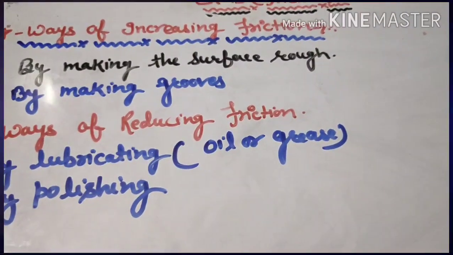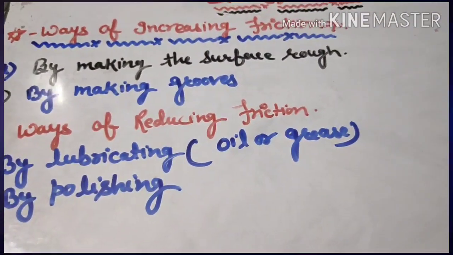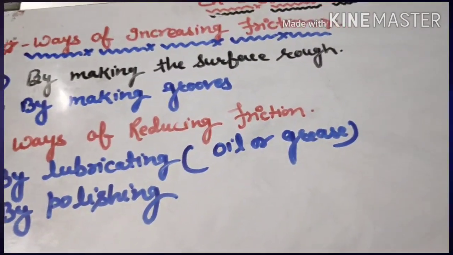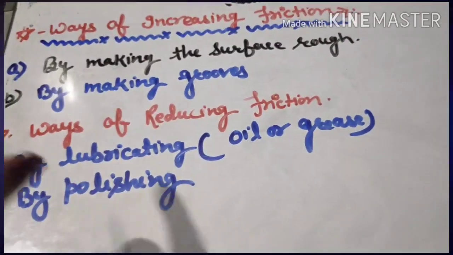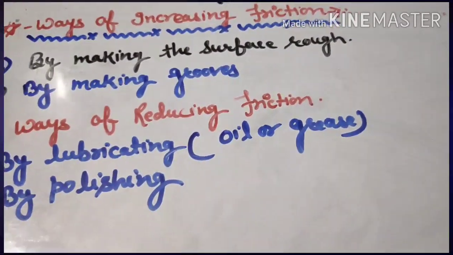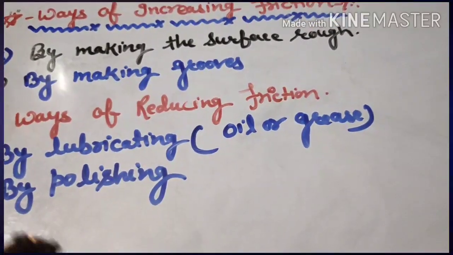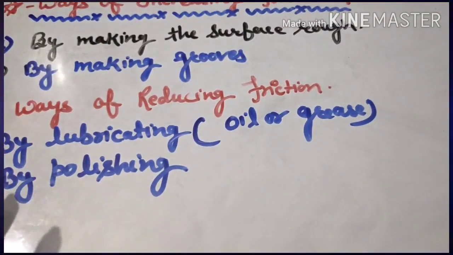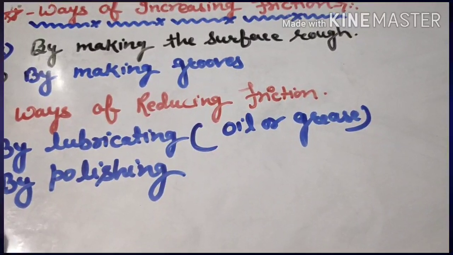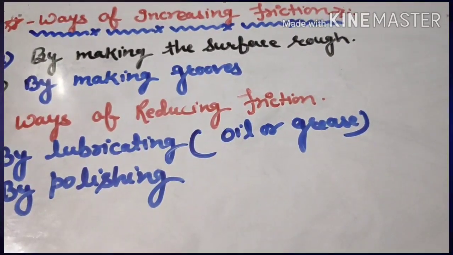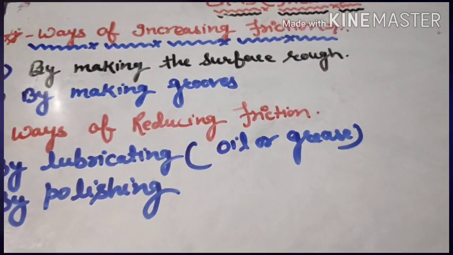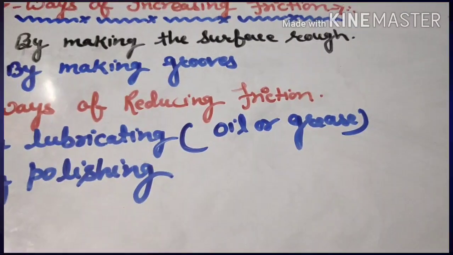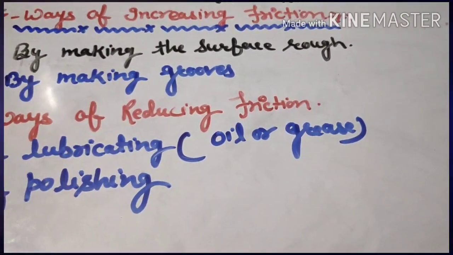Now the next one is ways of increasing friction. How can we increase friction? By making the surface rough, this is the first way to increase friction. Friction can be increased by increasing the roughness of the surface in contact. You know that rough surfaces have more friction. So increasing the roughness of the surfaces in contact helps to increase friction.